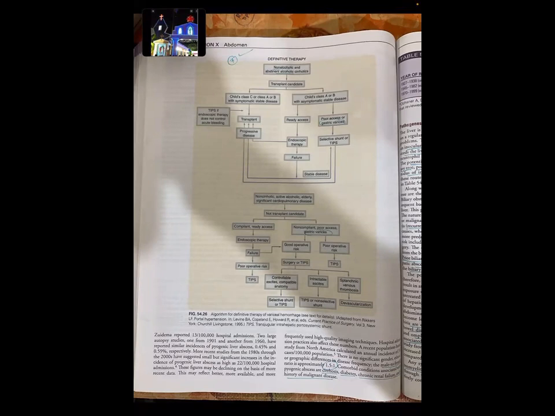So when he stops taking alcohol, then he is a candidate for transplantation. That's all they are telling. So here, when the patient has Child class A or B or Child class C: in Child class A or B, we have to try conservative treatment, but when the disease is progressing, ultimately we will go for transplant. In Child class C, the patient will directly go for transplantation.